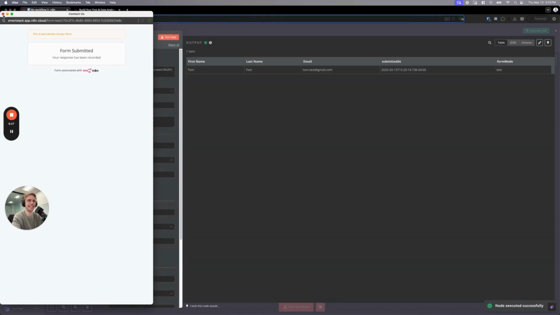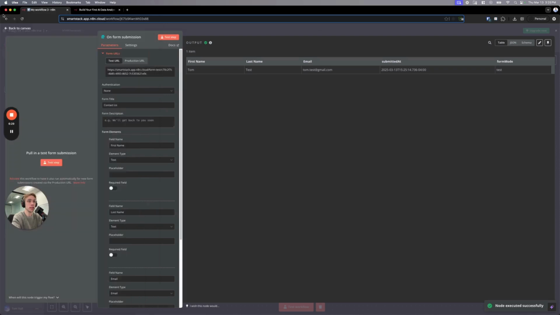We submit that, and I'll close this. And you can see there, that was my input, a nice test. Here was the dynamics of it, and then here is the output. So that's great. The other thing that's maybe a bit frustrating is that I'm done with this step, and what I would want is a nice big done button somewhere, but it almost feels like something's missing, but it's not. It's done. There's this back to canvas here, which is kind of hidden.